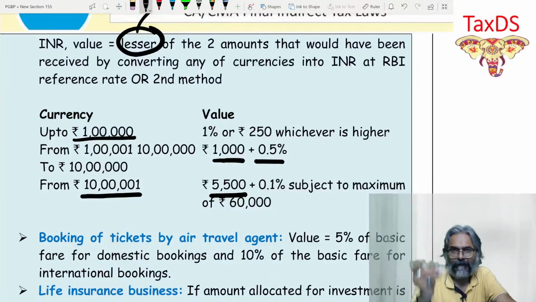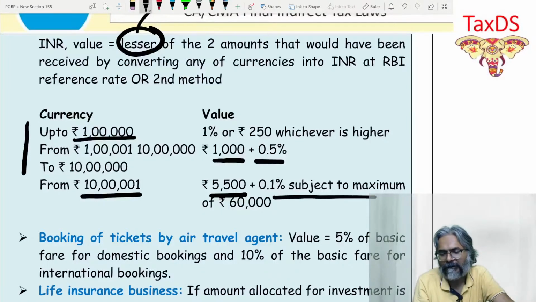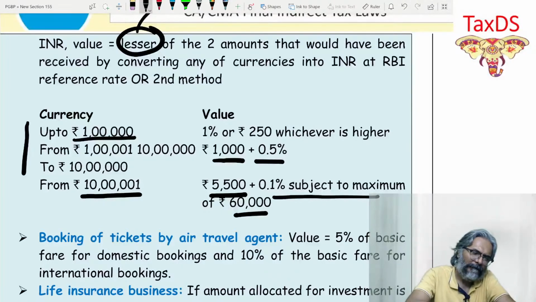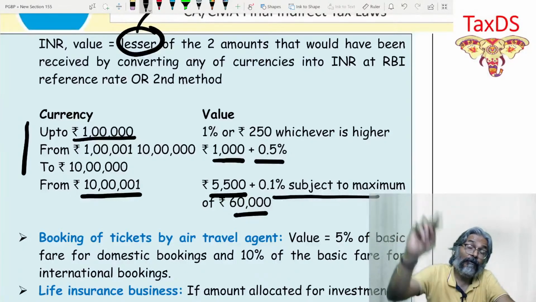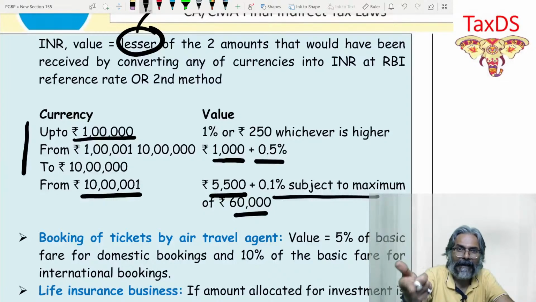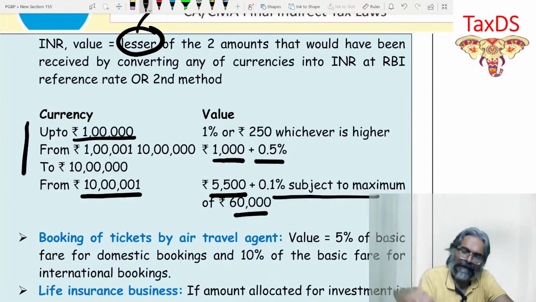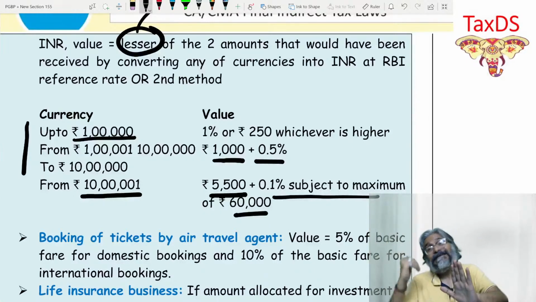So 5,500 is nothing but the first two slabs and then 0.1% subject to a maximum of 60. In my example, that 0.1% is on that 2 lakhs because I gave 12 lakhs. Plus 5,500, take the total. This is the value of the taxable. So this is the second method.